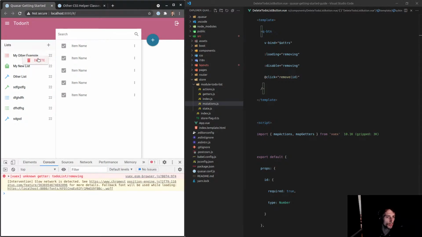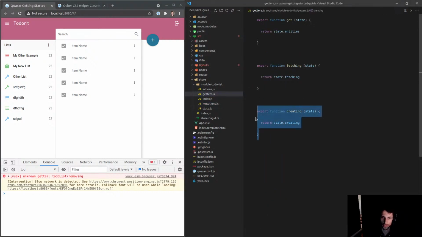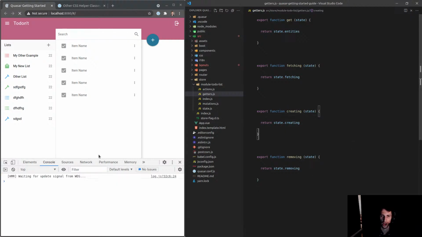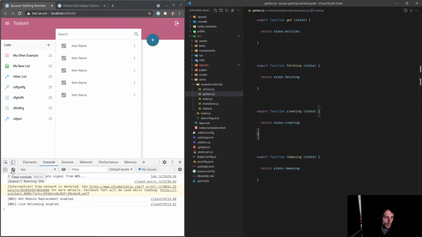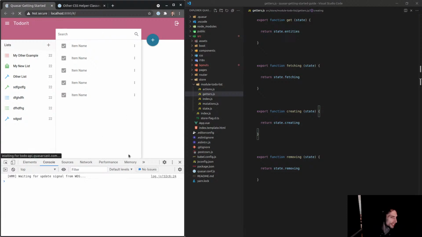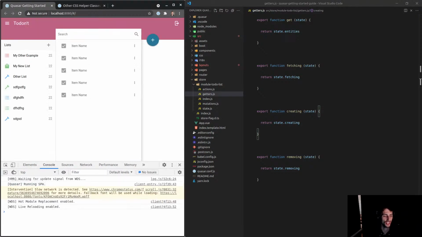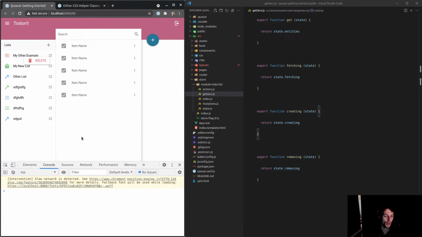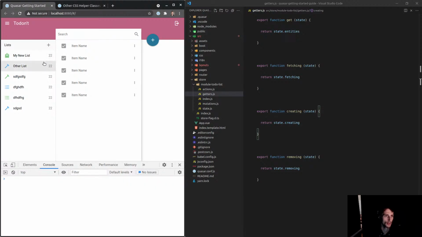My other example. What? Unknown getter to-do list removing. Oh, did I not make the getter? No, I did not. So let's come down here and make that. And this is a lot of overhead. I don't know how I'm going to teach all of this succinctly. I don't even know if I can. And this is just for the list part of the app. This is why I use stuff like Vuex ORM. Nice, that worked. Now let's refresh the page and see if it's actually gone. And it is.